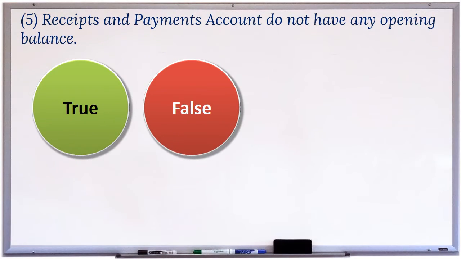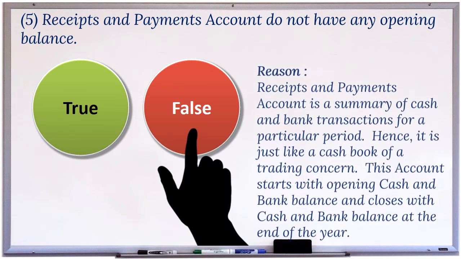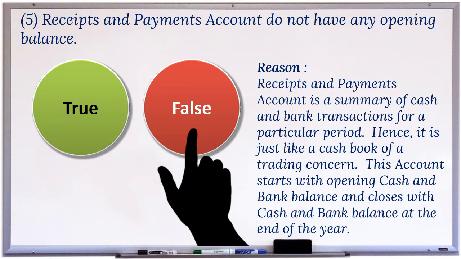5. Receipts and payments account does not have any opening balance. This statement is false. Reason: Receipts and payments account is a summary of cash and bank transactions for a particular period. Hence, it is just like a cash book of a trading concern. This account starts with opening cash and bank balance and closes with cash and bank balance at the end of the year.